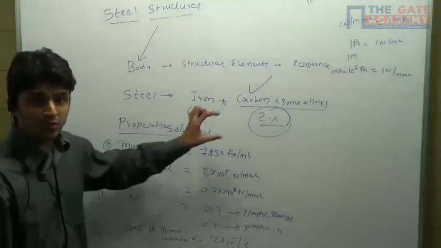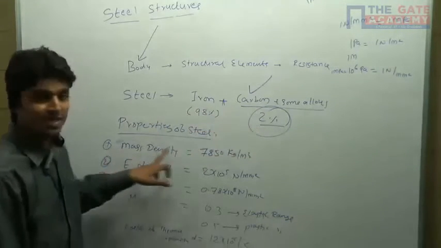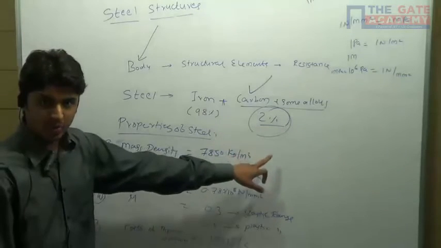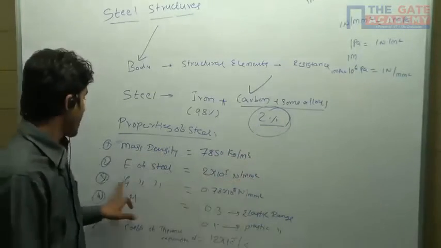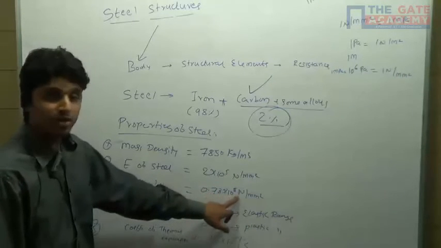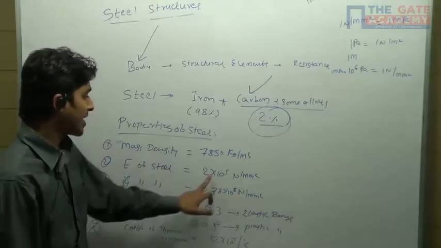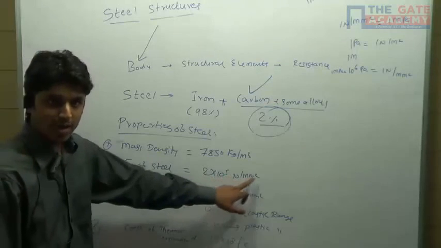These are some of the properties of the steel. Mass density is equal to 7850 kg per meter cube. Young's modulus of steel is 2 into 10 raised to 5 Newton per mm square. Modulus of rigidity is 0.785 into 10 raised to 5 Newton per mm square. Or you can also say it as 2 into 10 raised to 5 megapascal.